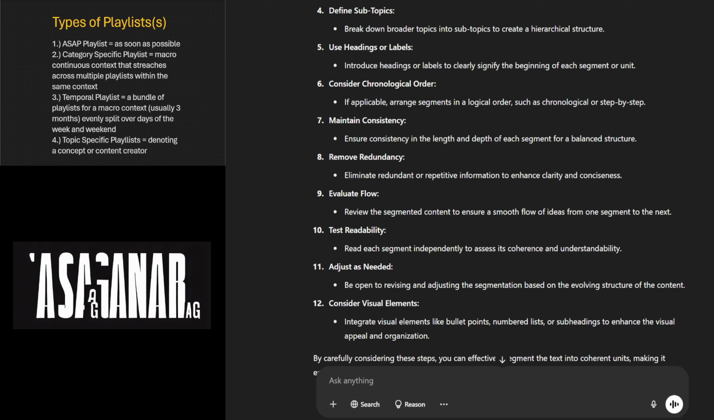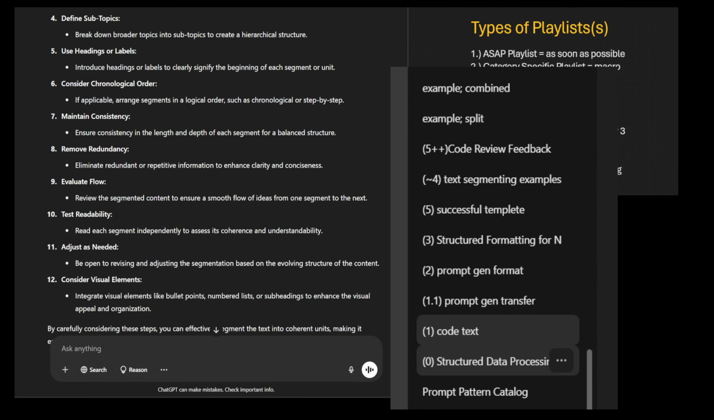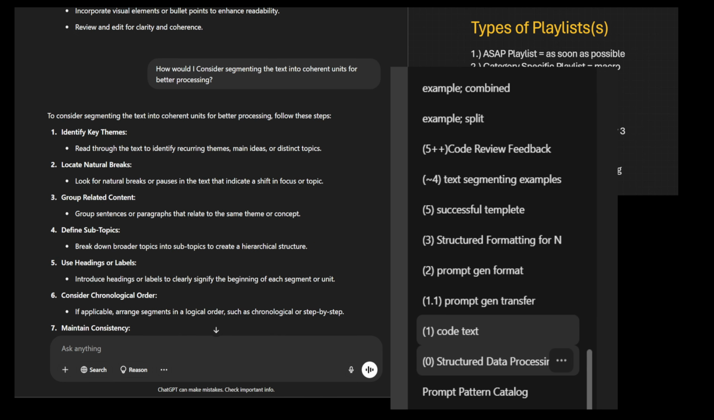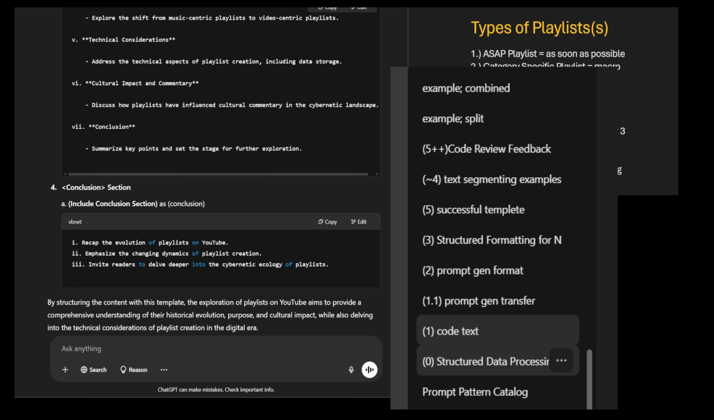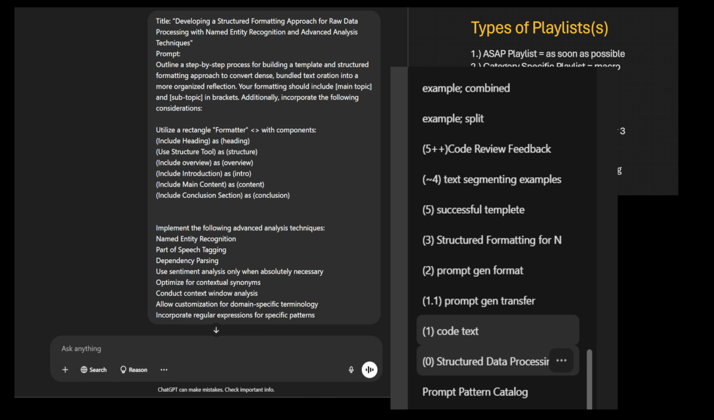Okay, so that was number 4. Okay, so we started at, what was it? I believe that was pause. So now after we finished number 4, after reading this, we're gonna dip into number 5, which was, okay. So if number 4 was text segmenting examples, number 5 was the successful template. So let's scroll through here.